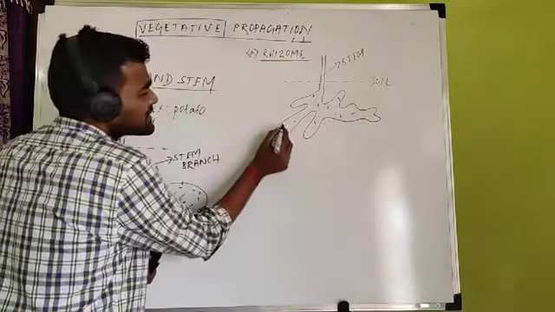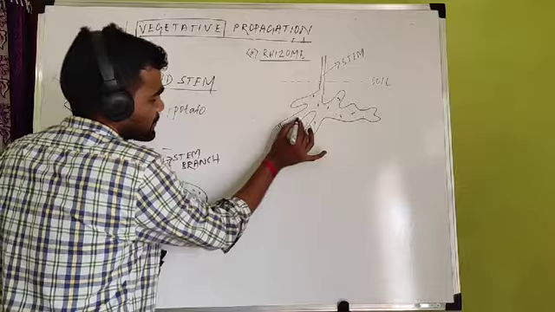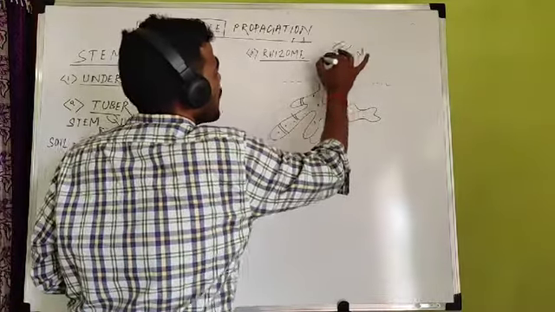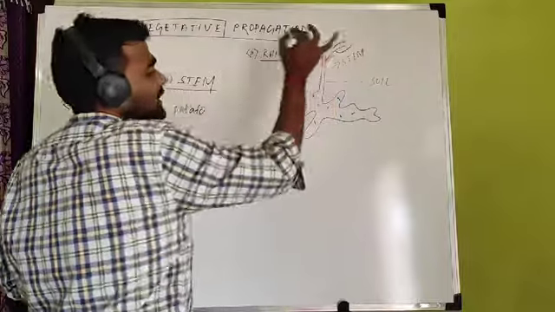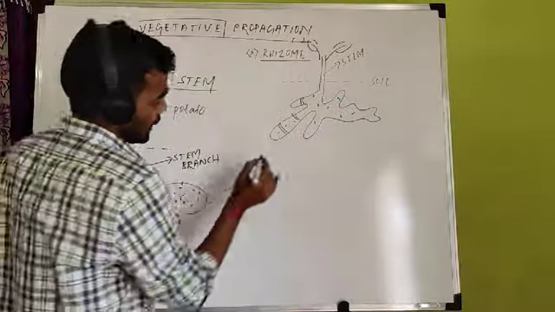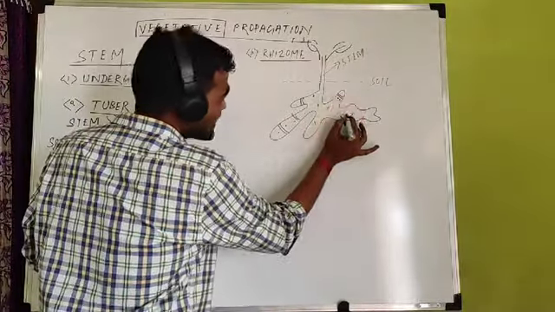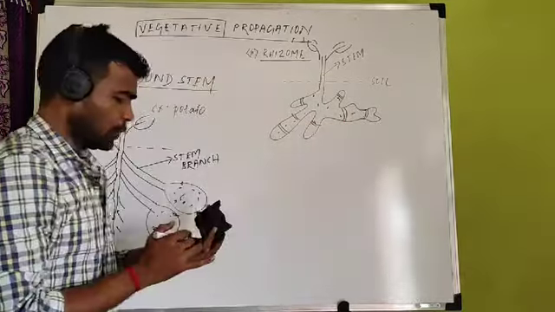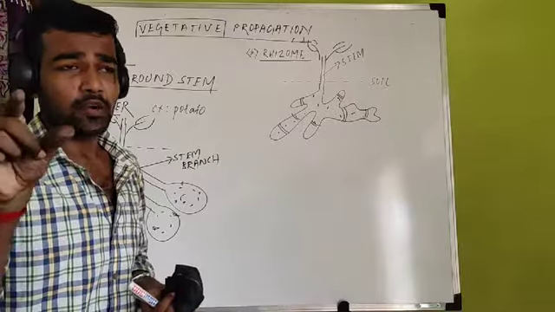And here in this case, you find some scaly leaves, modified leaves, not green. Green leaves are only found above the soil. These are the green leaves. Green leaves are found above the soil. But as these are present below the ground, you find some nodes. Nodes means lines.